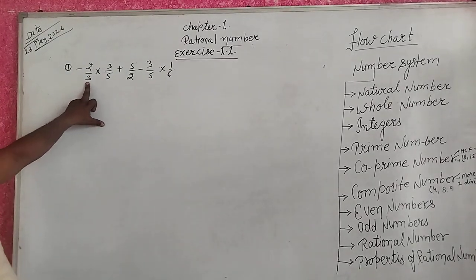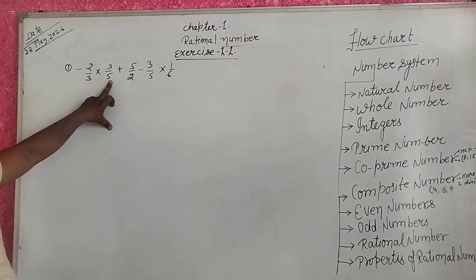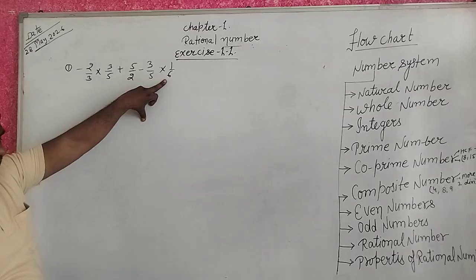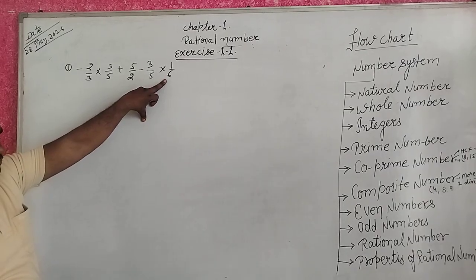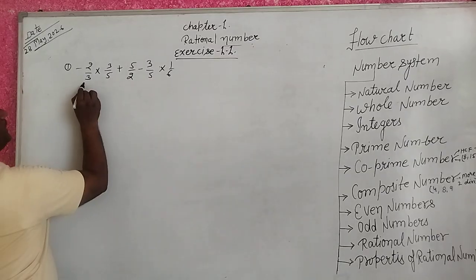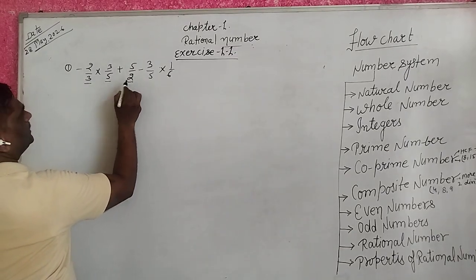You have been given one number, two numbers and three numbers.